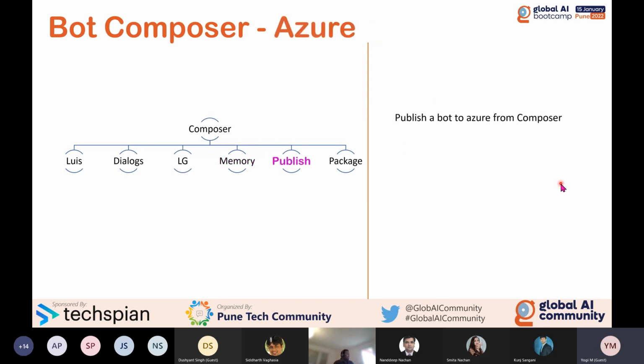So the next one is publish. Your bot is ready, everything is fine. Now you want to connect an outside user to the bot, so we have to publish. In general, to publish, we have to go to the Azure portal and configure all the required fields and everything. Then we publish it. Composer provides this option also, so within Composer you can publish it. No need to go and do all the steps. Instead, you can just select your profile, and publishing is automatically taken care of by the Composer.